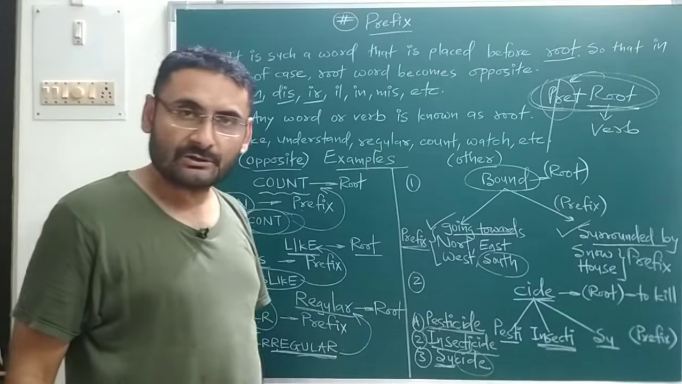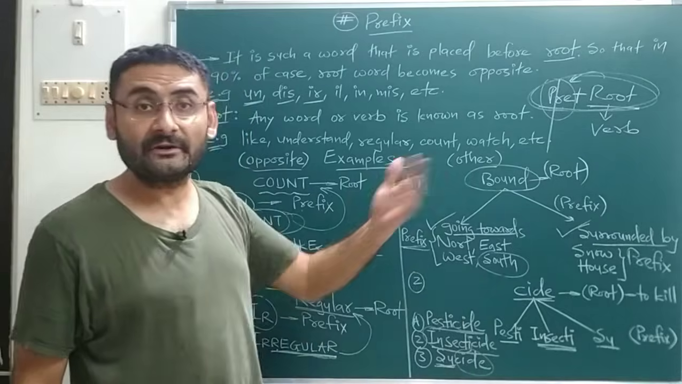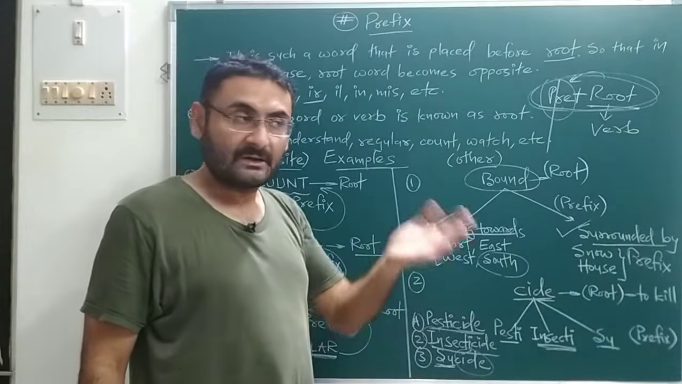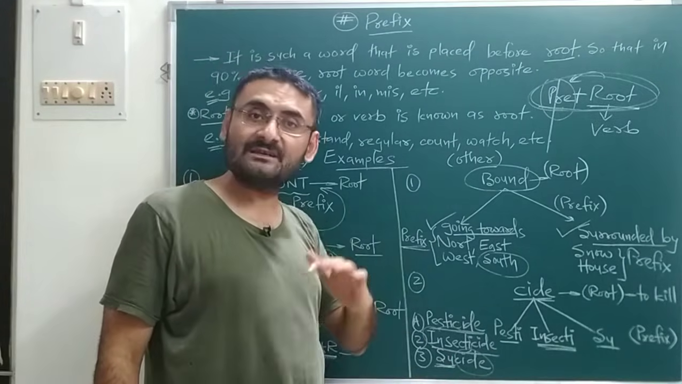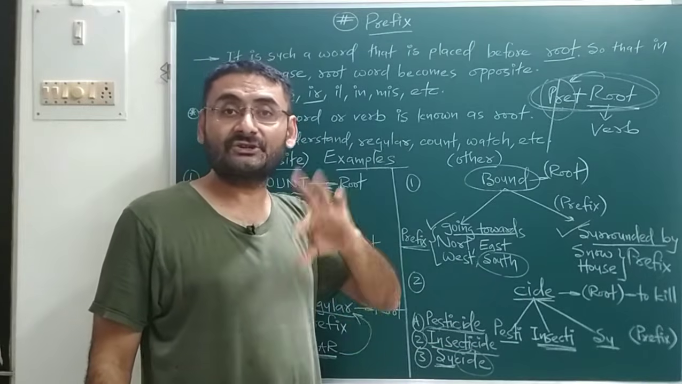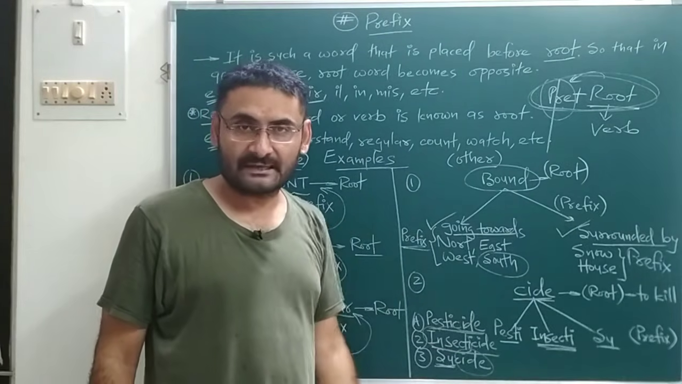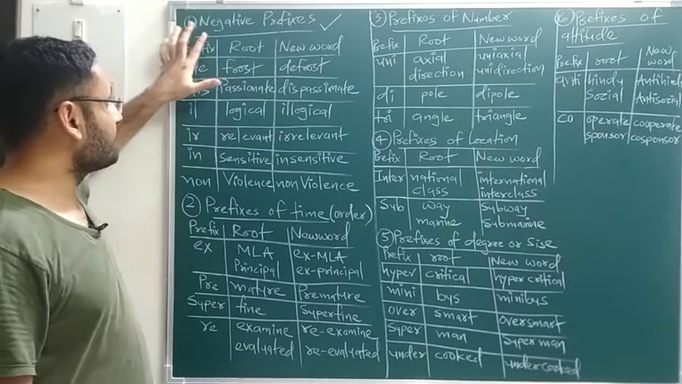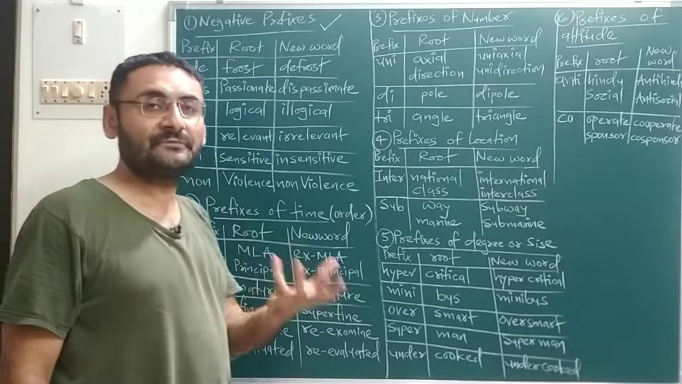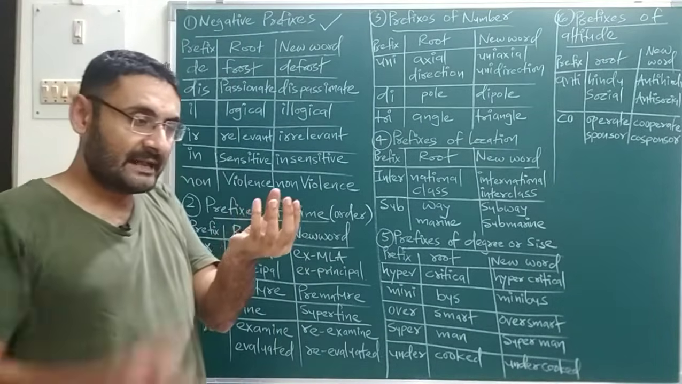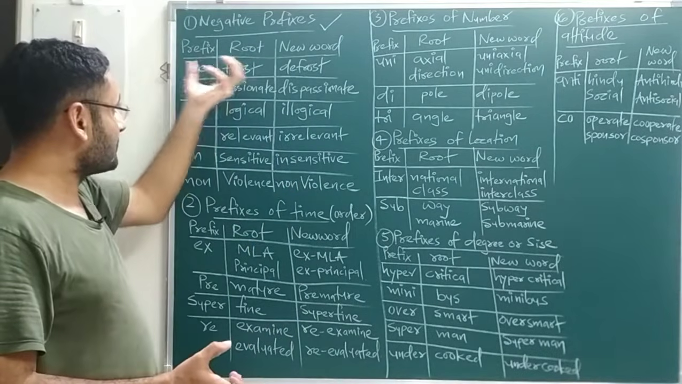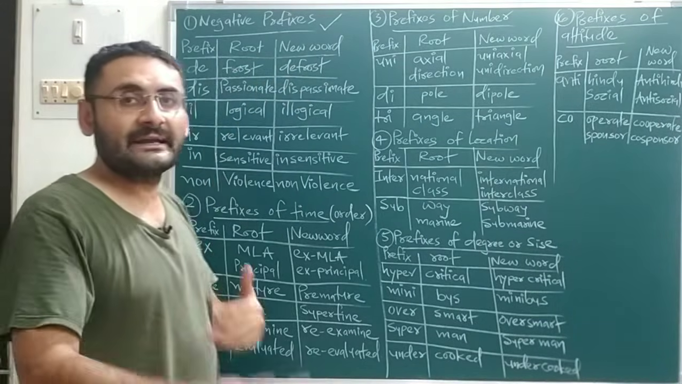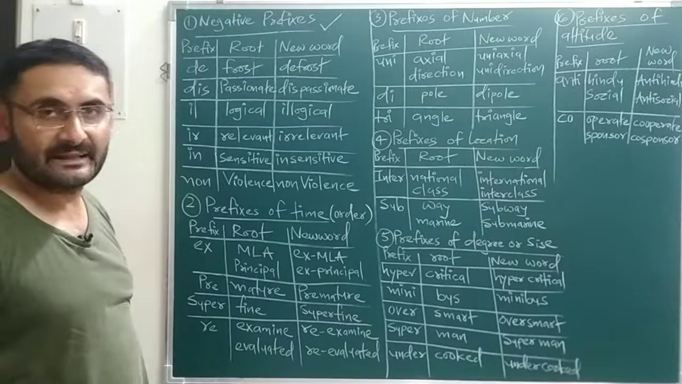Now you can take the screenshot also, because onwards we will discuss different types of prefixes, like prefixes which show the number, prefixes which show the location, prefixes which show the size, prefixes which are changing the manner, etc. Now we will discuss the different types of prefixes that is written on the board. So first type is negative prefixes. Negative prefixes means what? Such a word that you will place before the root. So what happens? The new word will become a negative word. This type of prefixes are known as negative prefixes.